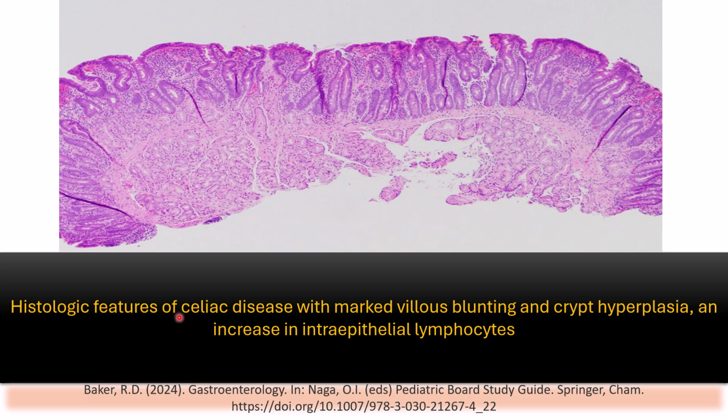This is a histologic feature of a child with celiac disease, showing here marked villus blunting and crypt hypoplasia, and, as you see here, a lot of intraepithelial lymphocytes.